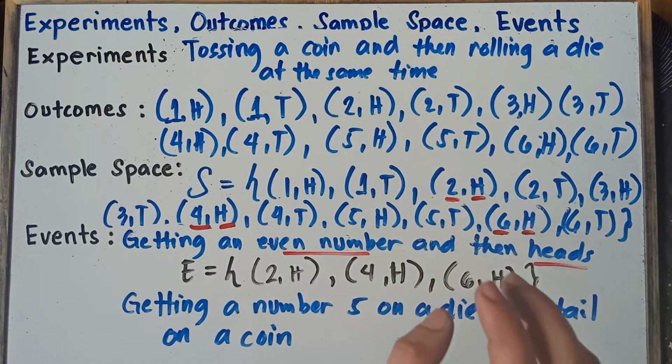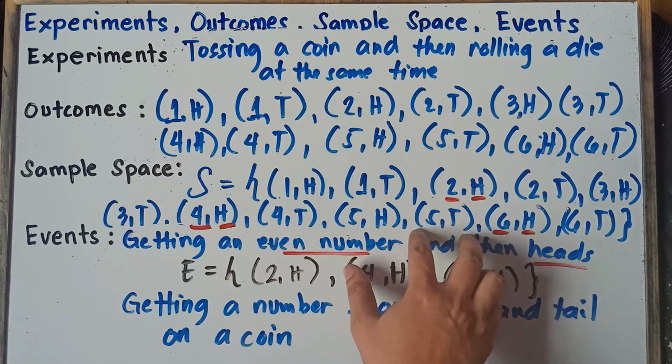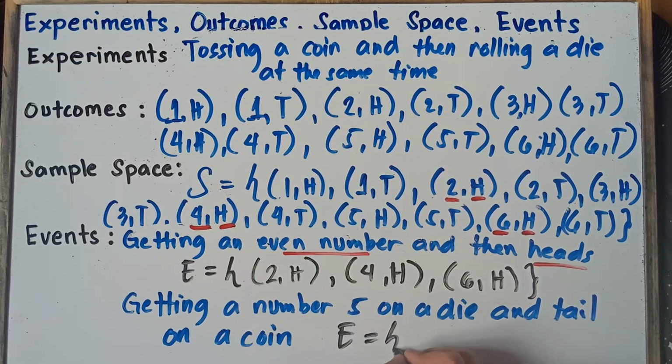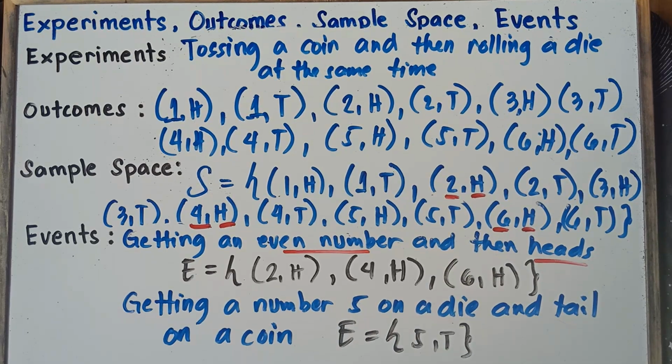Because an event is just part of the sample space. So therefore, this will be our answer. So the event would be 5 and then, once again, getting number 5 and then tail on a coin. 5 and then tail. That's it, class. That would be your answer, class.